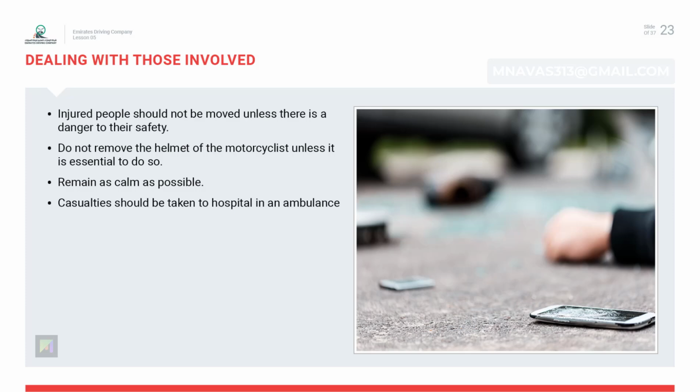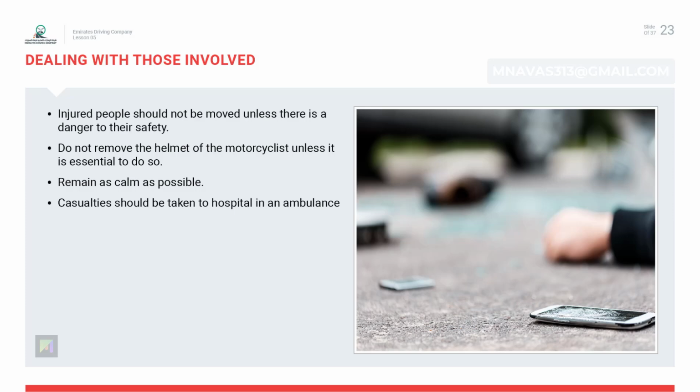The panic associated with accidents is often extremely stressful. If possible, one person should take charge of obtaining assistance and alerting other road users to the accident by setting out triangular hazard signs. Even though the situation may be totally confusing, try to remain as calm as possible. When an ambulance arrives, give the crew as many facts as you can, but no assumptions.